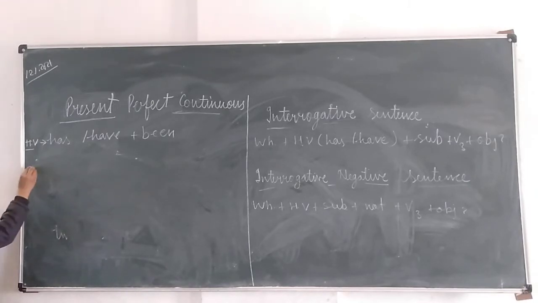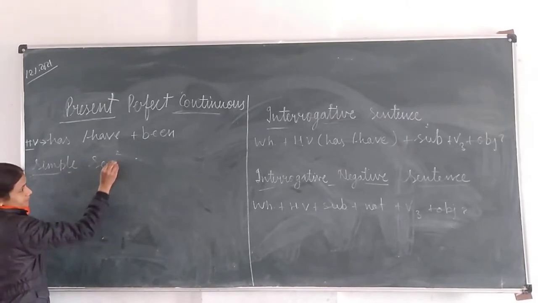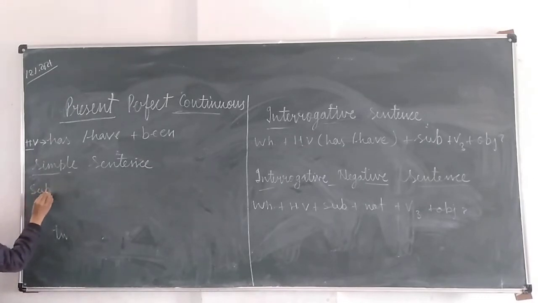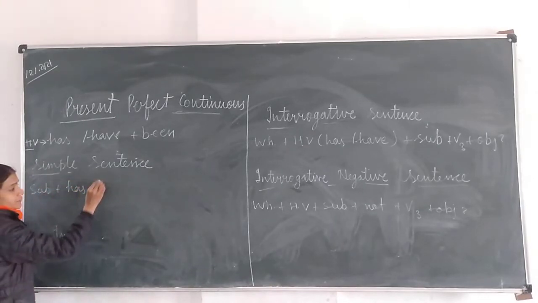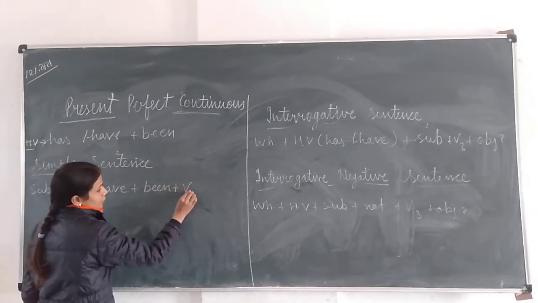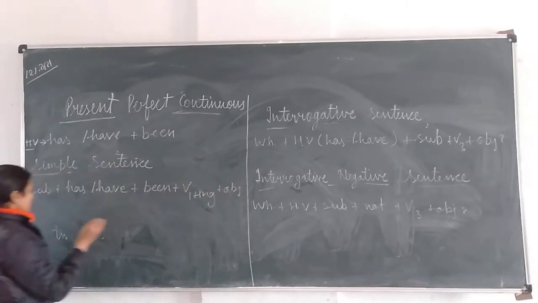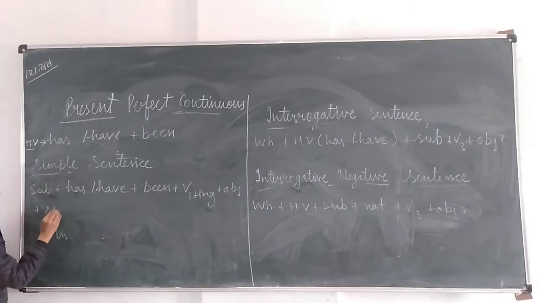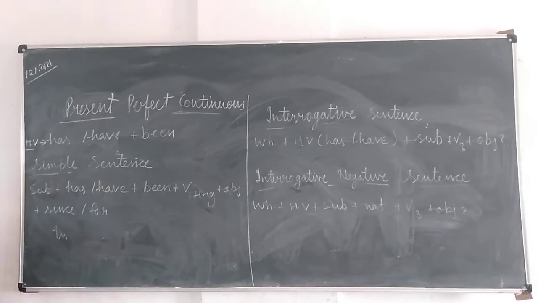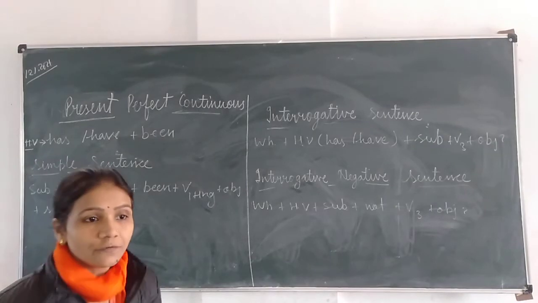Now first of all we will write the sentence structure of a simple sentence. Subject, then has or have plus been, verb's first form with ing plus object, and after the object we have to use since and for, because this is present perfect continuous tense. Now the thing is when we will use since and when we will use for.